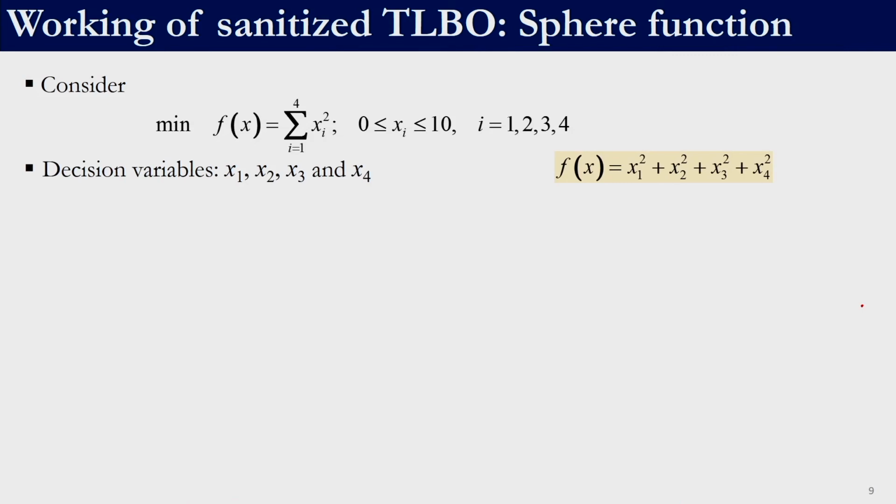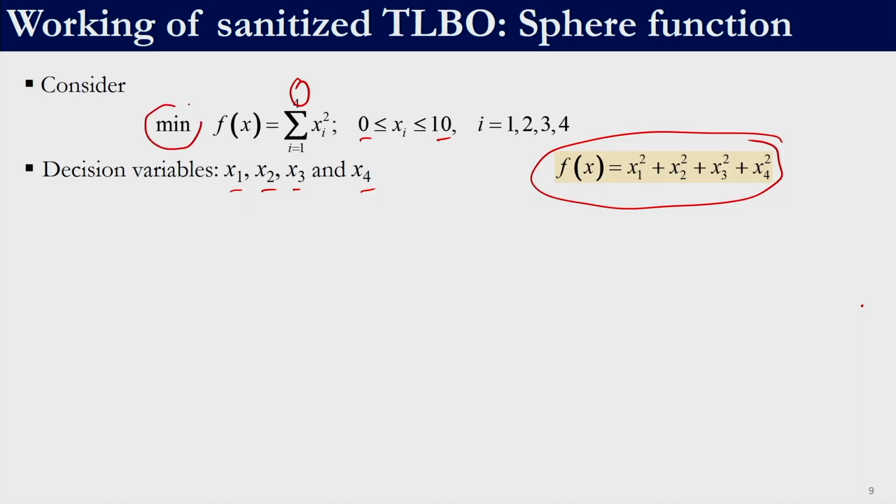So we will now see the working of TLBO on a sphere function. The objective function in the sphere function is given by the summation of squares of the decision variables. Here we will take 4 decision variables, and the domain of the decision variables is 0 to 10. Our objective function is x1 square plus x2 square plus x3 square plus x4 square. Our objective is to minimize.